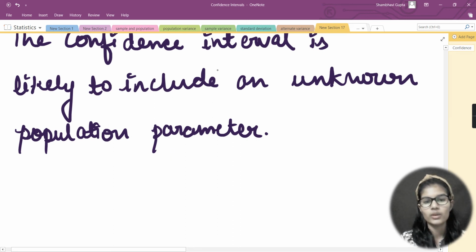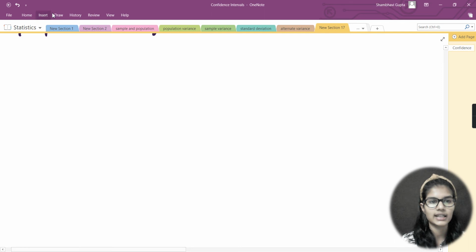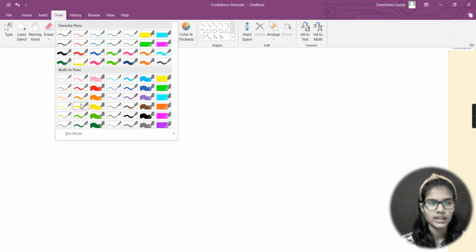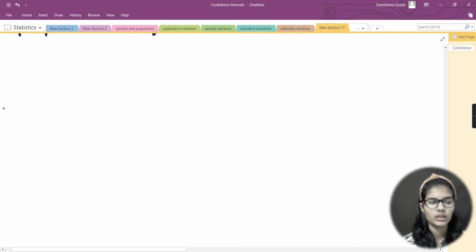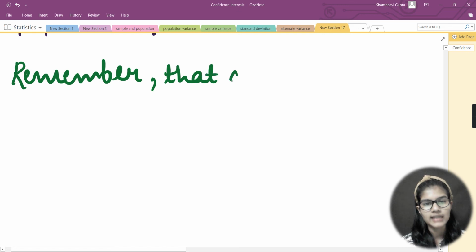Fine. Now here I will let you know some formula for this confidence interval. So I will again change my color for you. I will take green right now. Now here I'm telling you something to remember, so keep that in mind and also keep it in your notes.